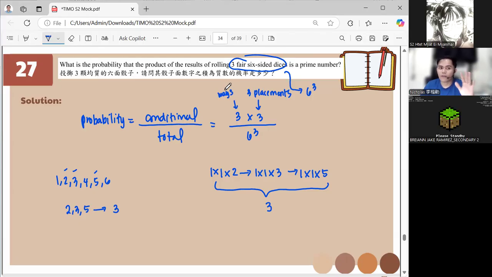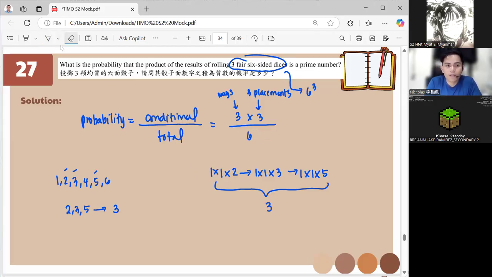Question: how did you get 6 cubed? Isn't it like 216? It is 6 raised to 3, an exponent.